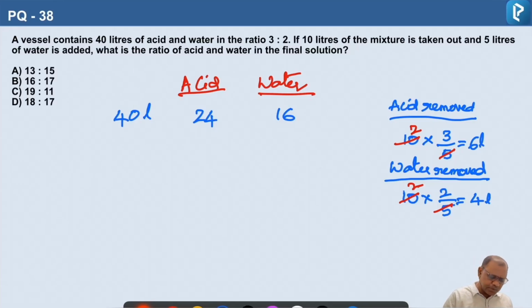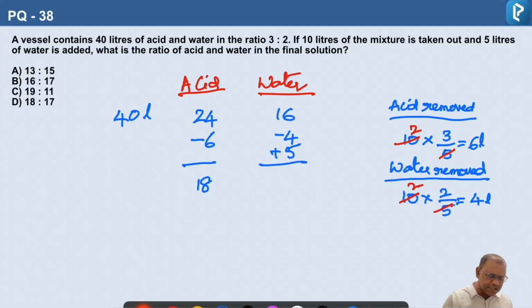So let us remove 6 liters and 4 liters. After removal, we are again adding 5 liters of water. So finally we get 24 minus 6, 18.